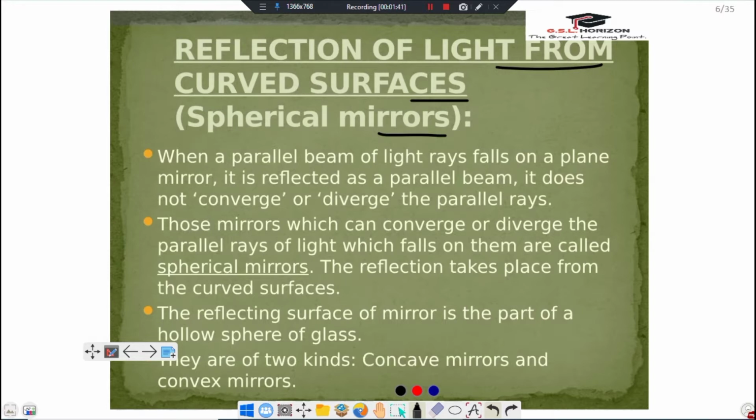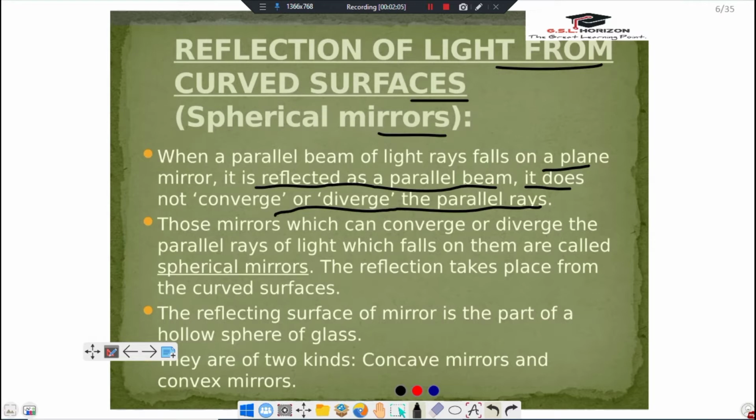When a parallel beam of light rays falls on a plane mirror, it is reflected as a parallel beam. It does not converge or diverge the parallel rays.